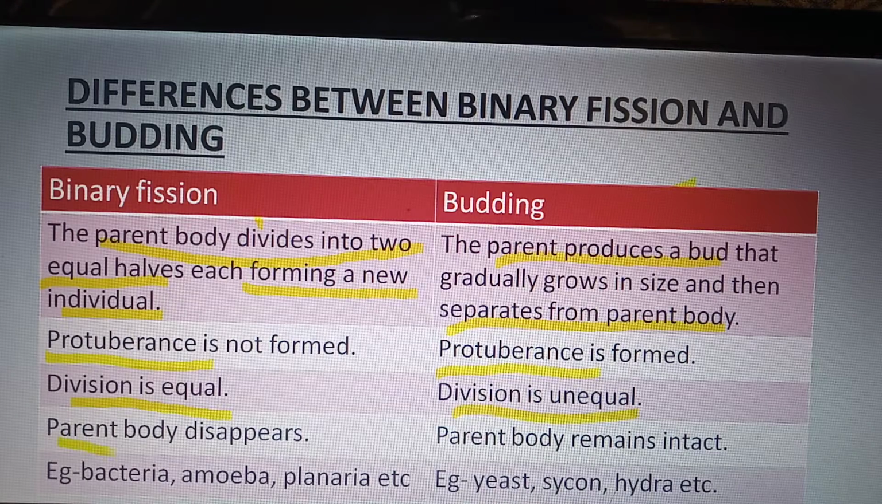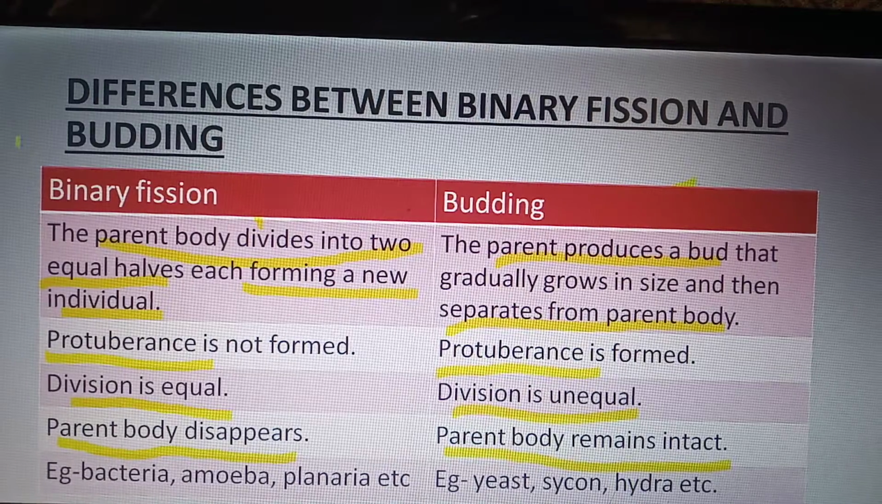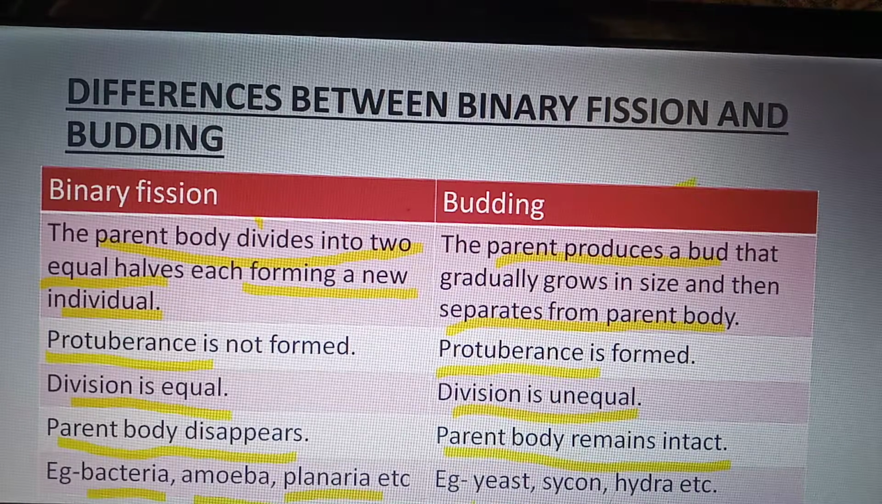In binary fission, the parent body disappears because it forms two daughter nuclei, but in budding, the parent body remains intact. It doesn't disappear. Clear? In binary fission, examples are bacteria, amoeba, planaria, etc. In budding, the examples are yeast, sycon, hydra, etc.